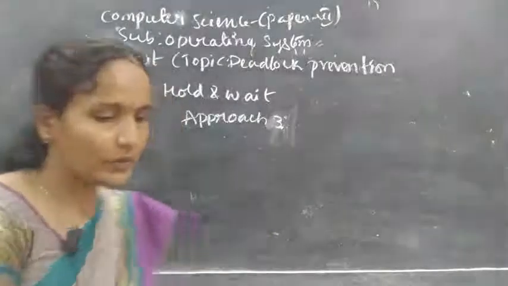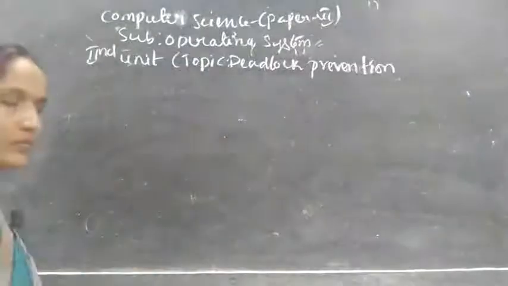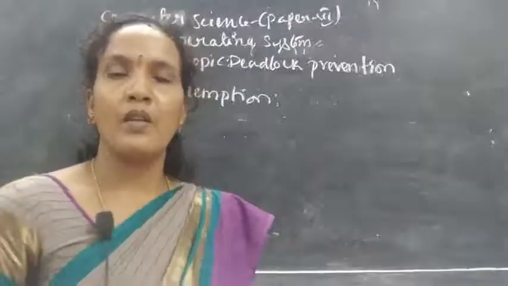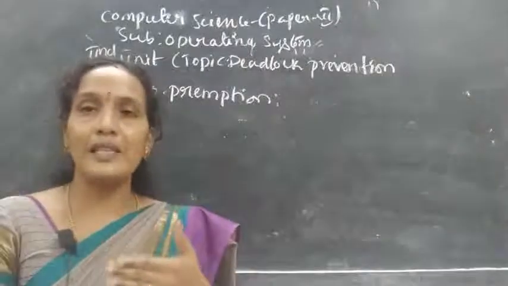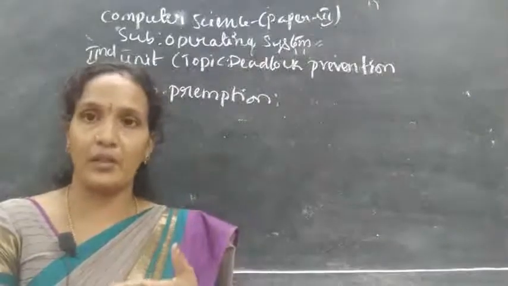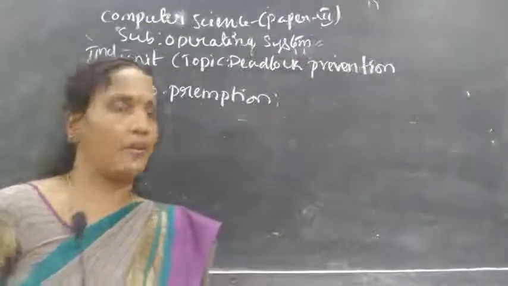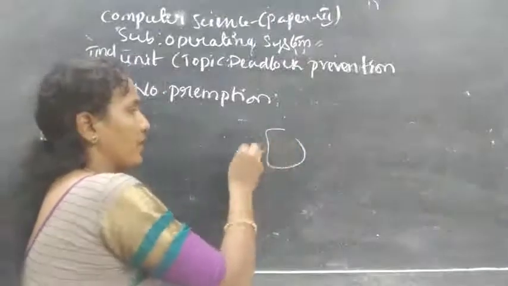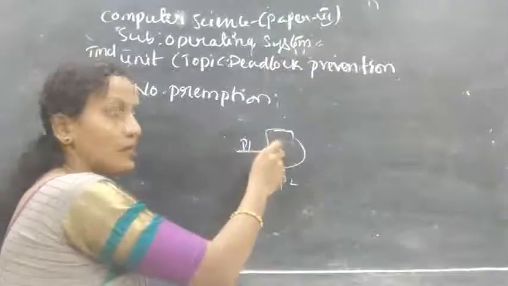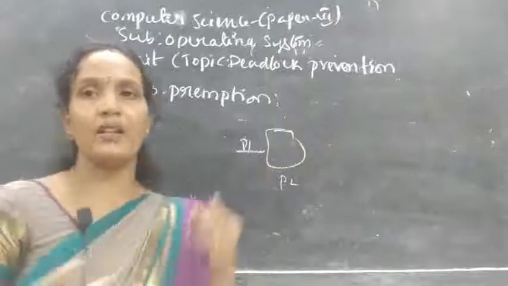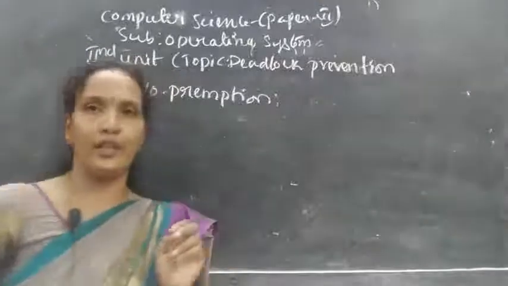Okay, now come to the no preemption. When a preemption algorithm is there, preemptive resources are there, then there is no situation of deadlock. For example, this is a resource. The process P1 is using it. At the same time, P2 is requesting. So what happens? The resource is taken out from P1 and given to P2. That is called preemption. If there is preemption, there is no question of deadlock.